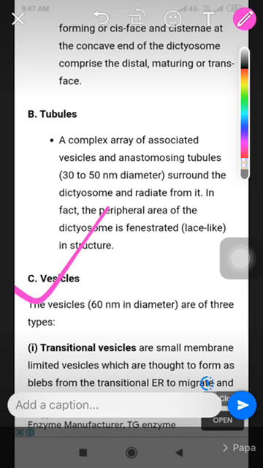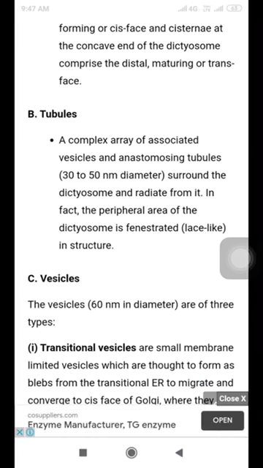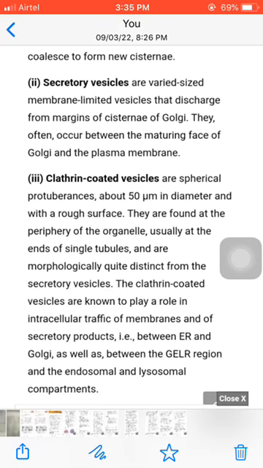And the third one is the vesicle. The vesicle is 60 nanometers in diameter. There are three types of vesicles. First is the transitional vesicle. Transitional vesicles are small membrane-limited vesicles. They are thought to form as buds from the transitional endoplasmic reticulum, to migrate and converge on the cis face of the Golgi.